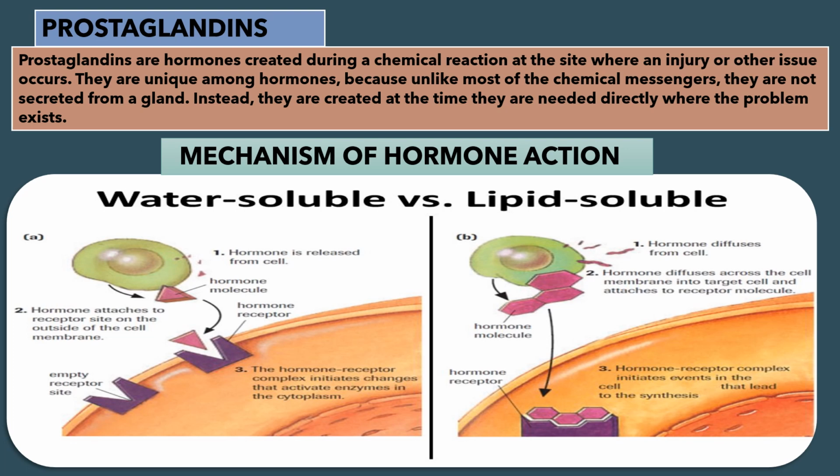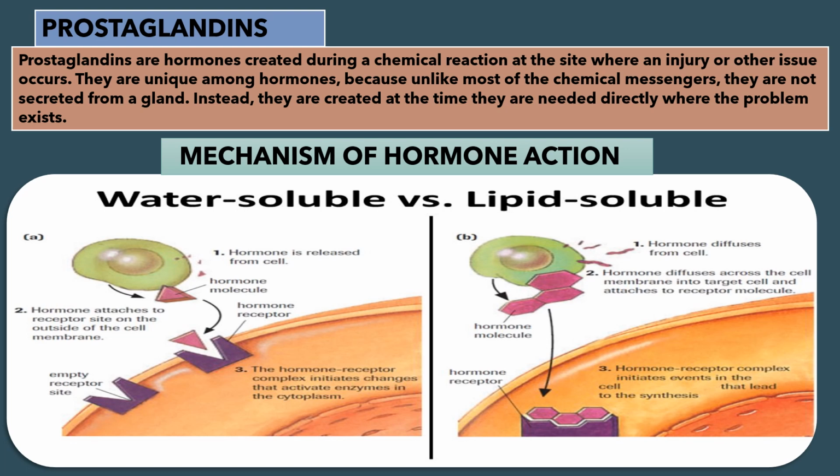Now we are going to discuss the mechanism of hormone action. Water-soluble versus lipid-soluble hormone. First, water-soluble hormone. You see the diagram of both so that you can identify the changes also. So hormone is released from cell. First one is releasing. This is hormone molecule, this triangle shaped. Next, hormone receptor, purple colored.